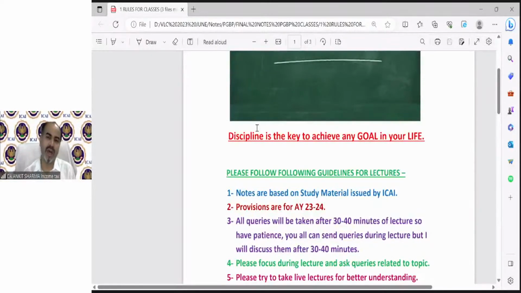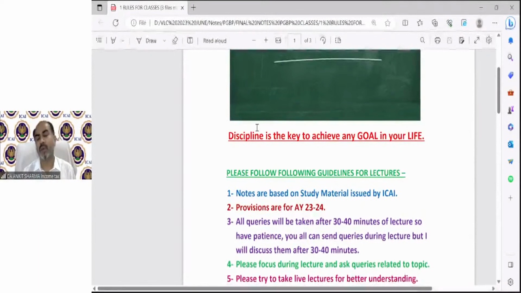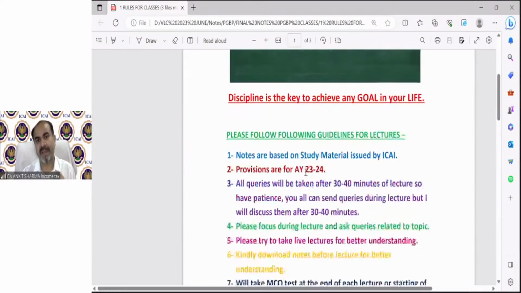Discipline, focus, hard work, these are the keys. You can achieve any goal if you do these things. There is no elevator for success. We need to take the stairs. There is no shortcut. So please follow these guidelines when we are taking classes.